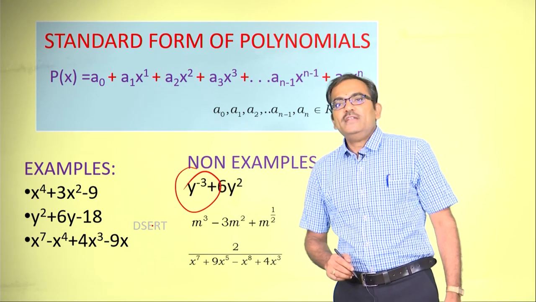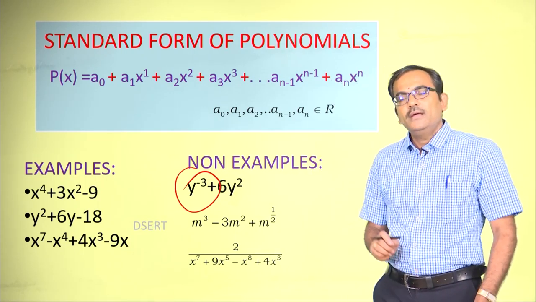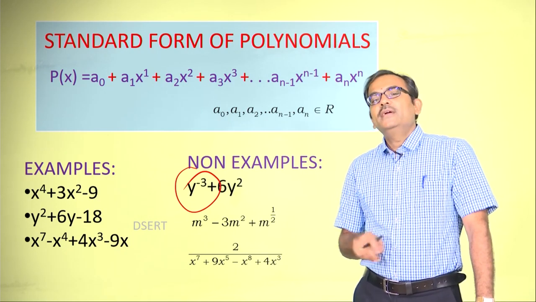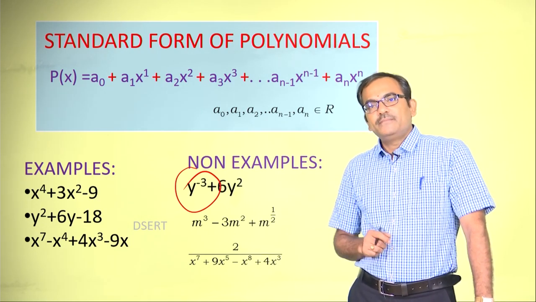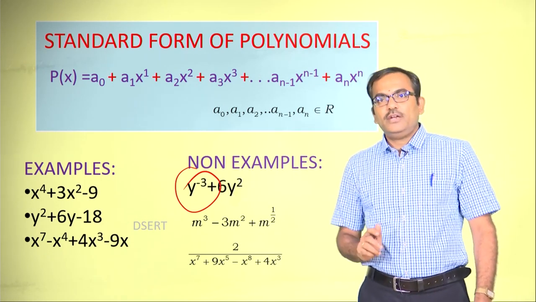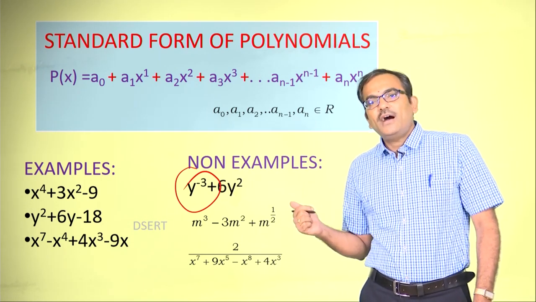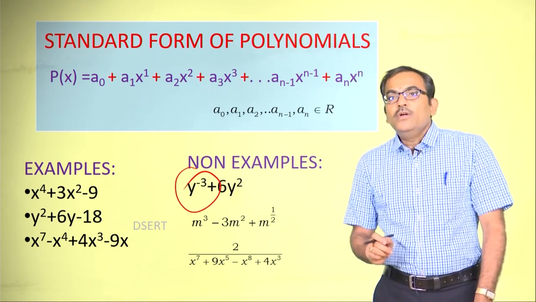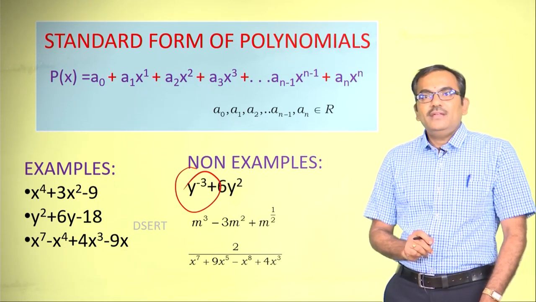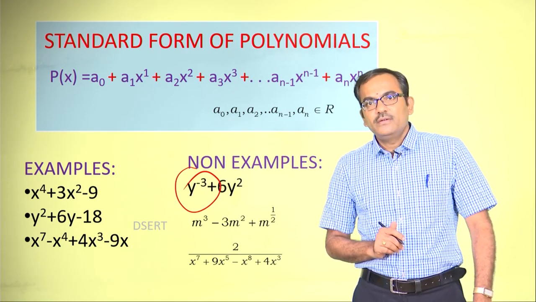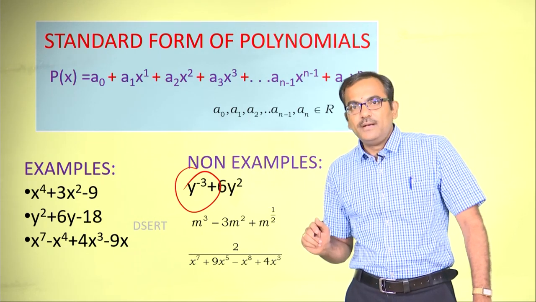Y to the power of minus 3, as you can see, the power is a negative number here, which indicates it is 1 by y to the power 3. When this happens, we cannot label these as examples of polynomials, because we will not be in a position to find the zeros at the later stage, right. Let us move on to the next example.